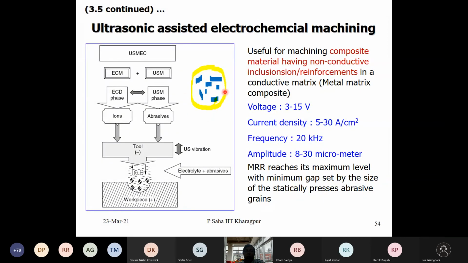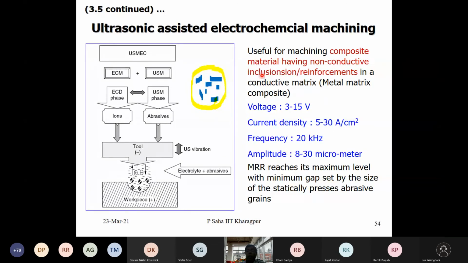What is the composition of such composites? A metal matrix composite means you have molten metal, in which, maybe through stir casting or some other process, we induce abrasive particles, so that when it solidifies the particles solidify along with it.